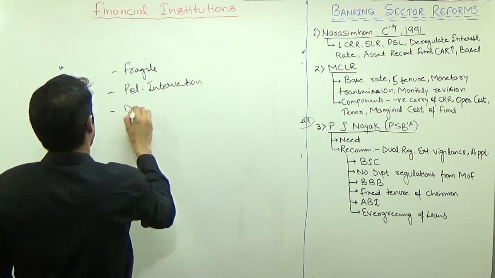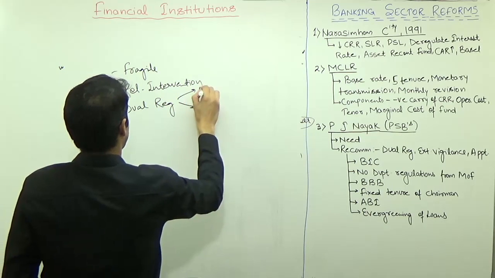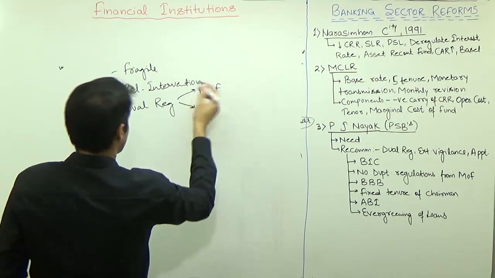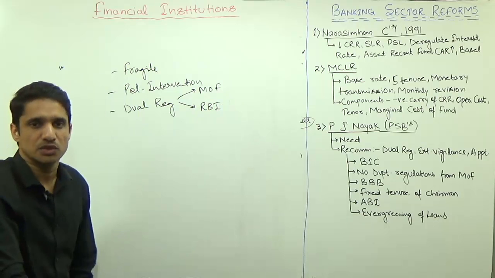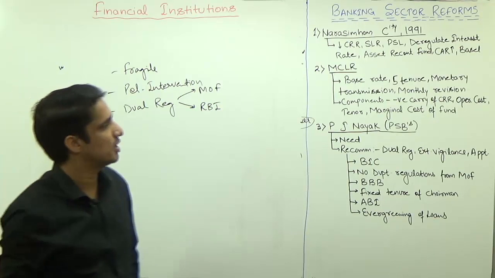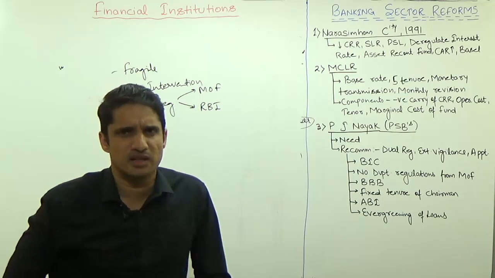Then there is dual regulation. Dual regulation means they are regulated by the Ministry of Finance for developmental purposes and by RBI for all other functions. So dual regulation of public sector banks is there. Then recently a 50 crore scam was caught from Syndicate Bank, I think.